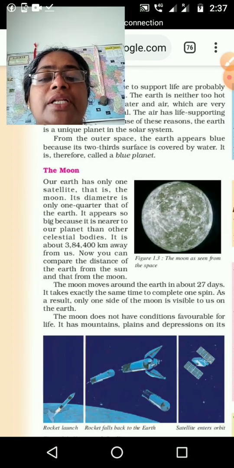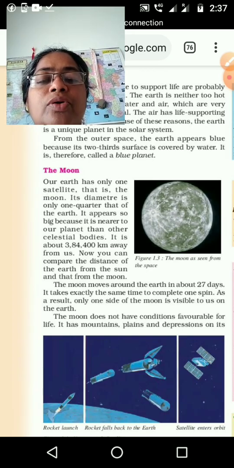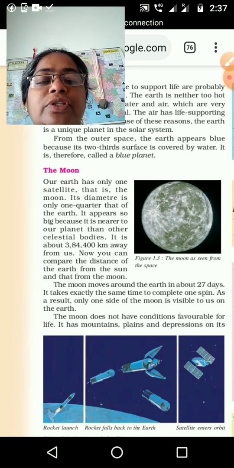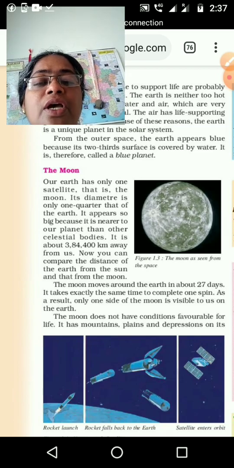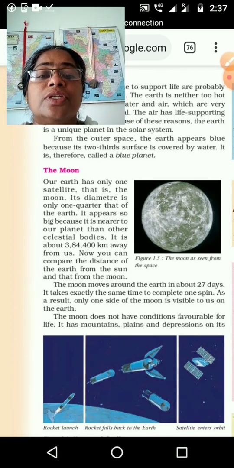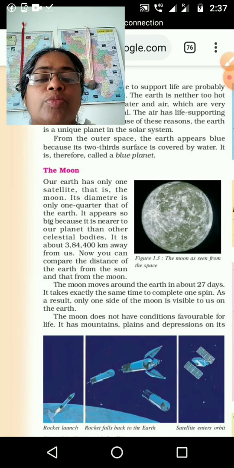It is only 1/4 the size of the earth, and it appears so big because it is very near to us, about 3,84,400 kilometers away from us. What is the distance between earth and moon? 3,84,400 kilometers. Now we can compare the distance from the sun, how much it is.